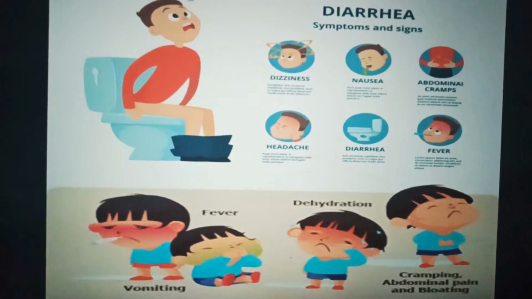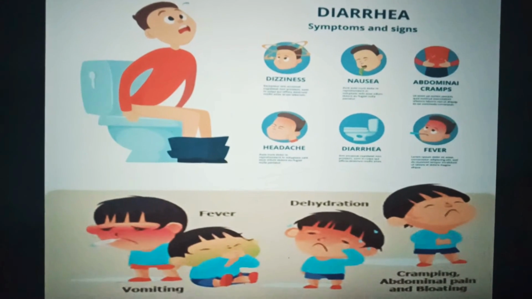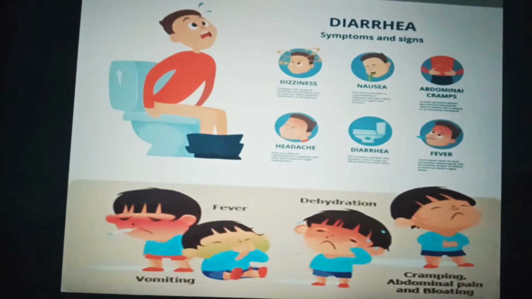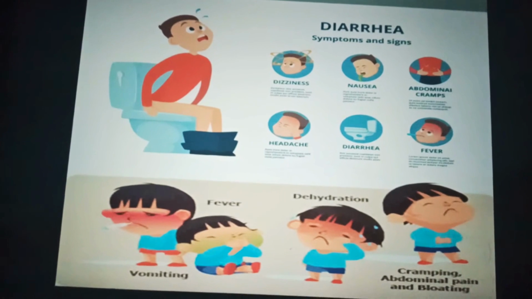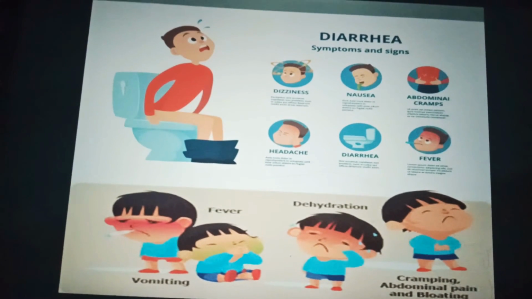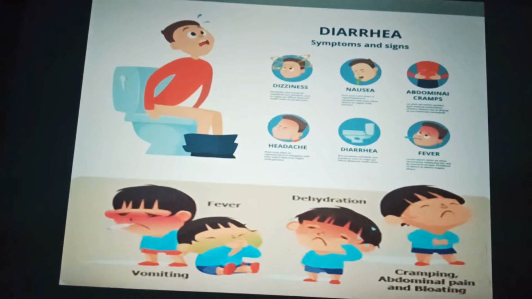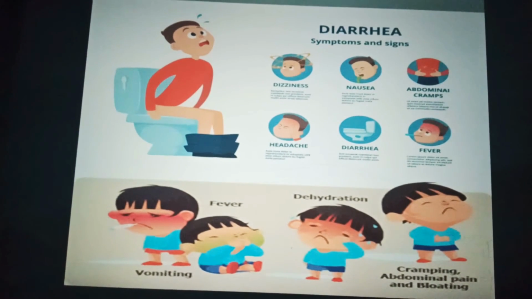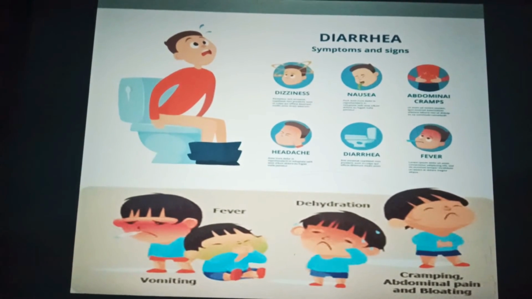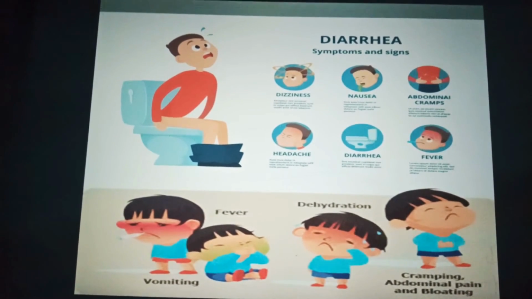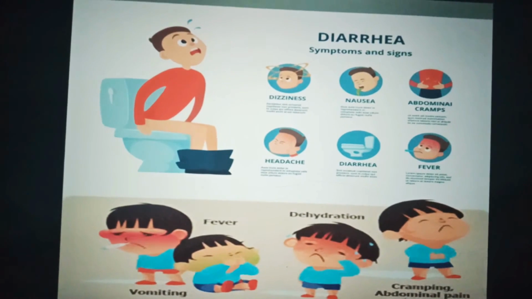First I will explain diarrhea, which is a condition in which the patient has frequent watery, loose bowel movements. This condition may be accompanied by abdominal pain, nausea, and vomiting. It occurs when required water is not absorbed into the blood from the colon.